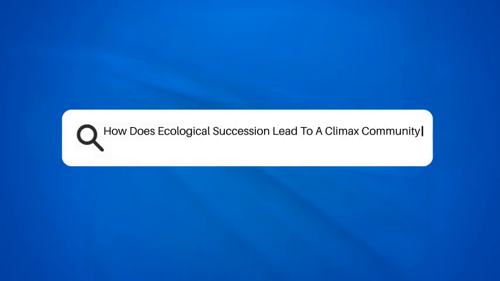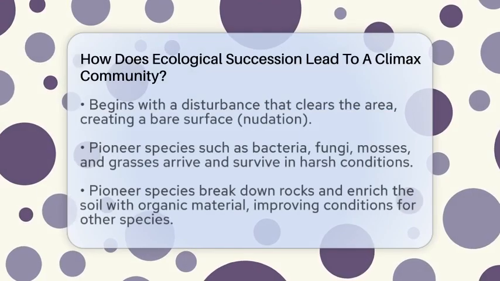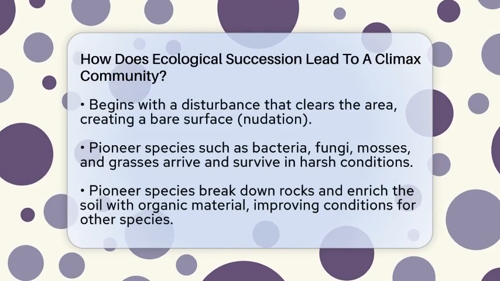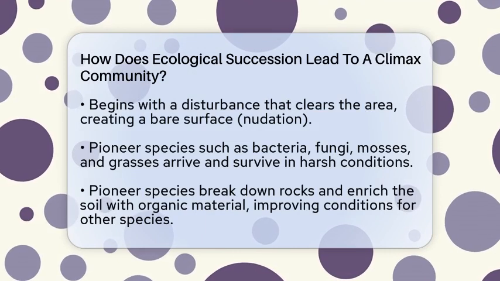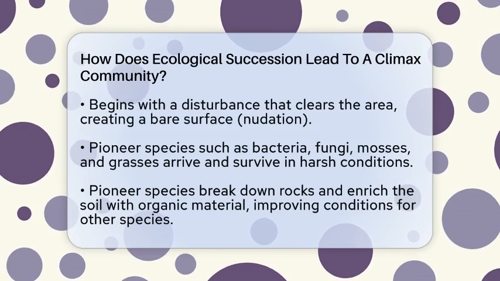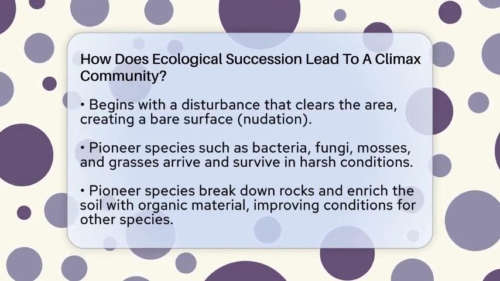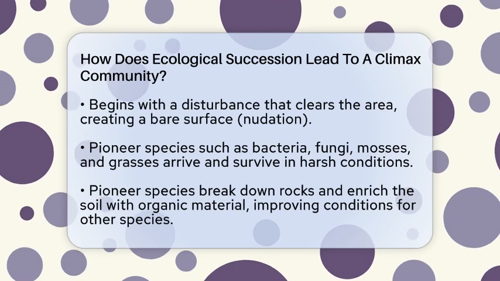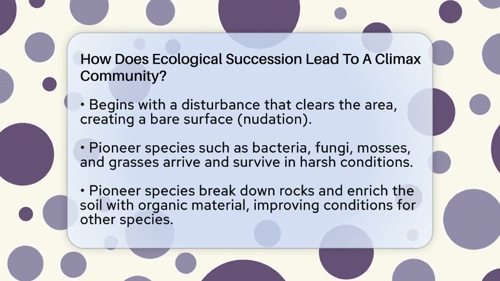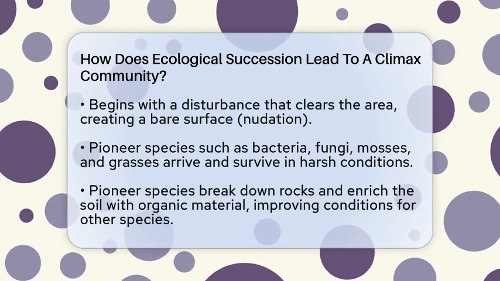How does ecological succession lead to a climax community? Imagine a barren patch of land where nothing seems to grow. Over time, tiny plants start to appear, and gradually, a complex, stable ecosystem forms. This process is called ecological succession, and it shapes the world around us.